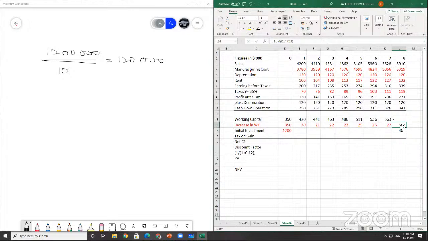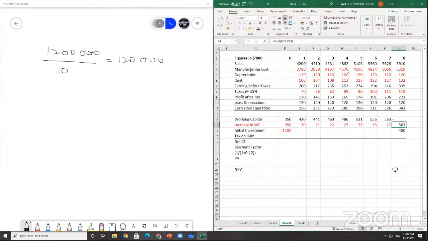Clear? So why do we use the incremental here? Basically each year they are using this extra amount only of working capital, an incremental of new working capital only. This is the initial cost, and each year there's an incremental of this much.